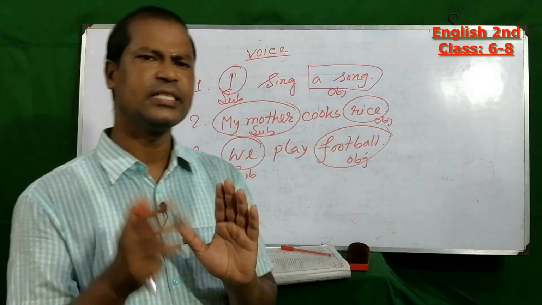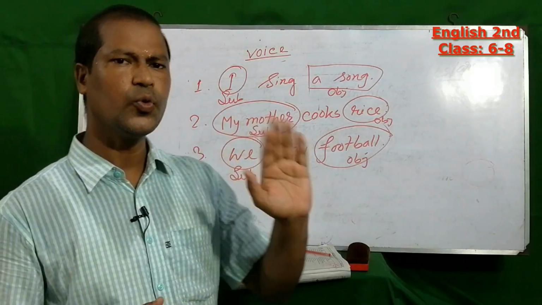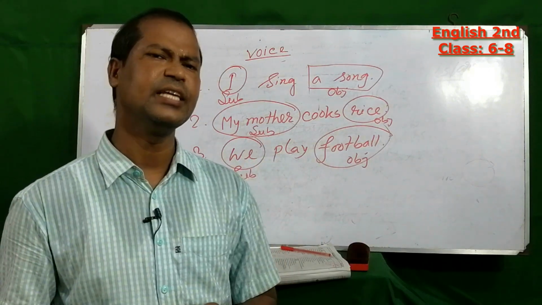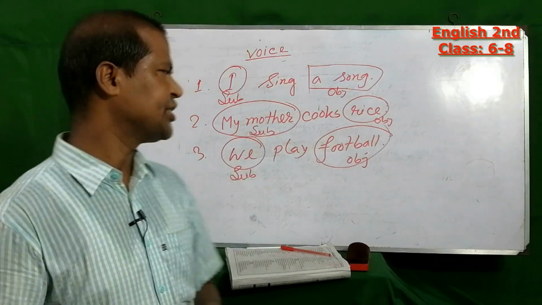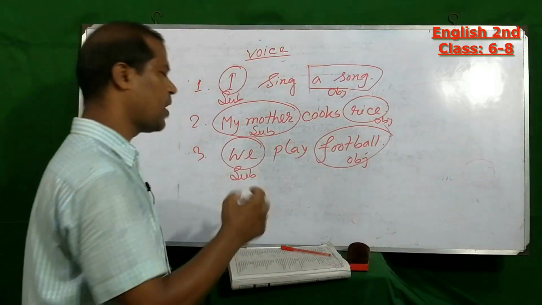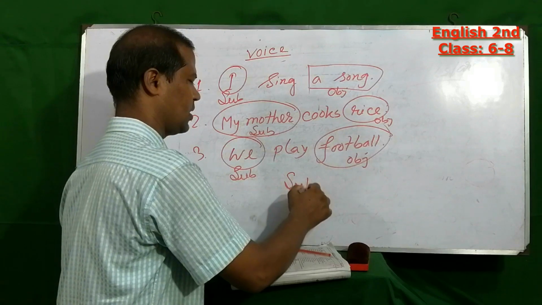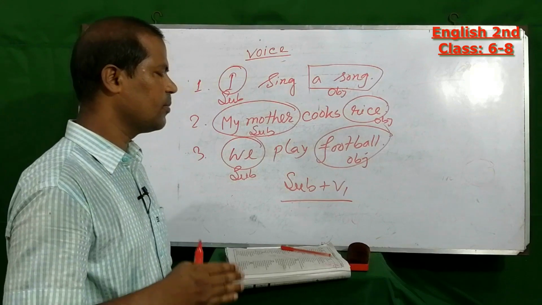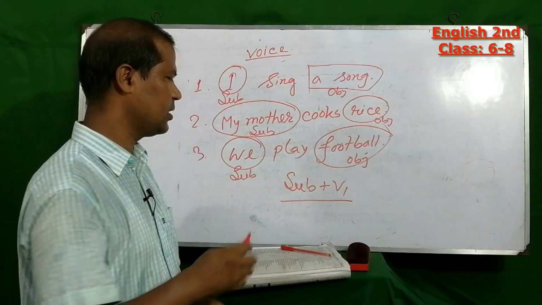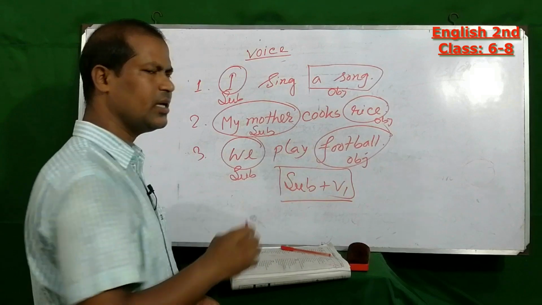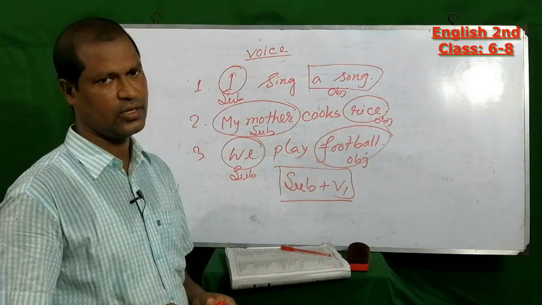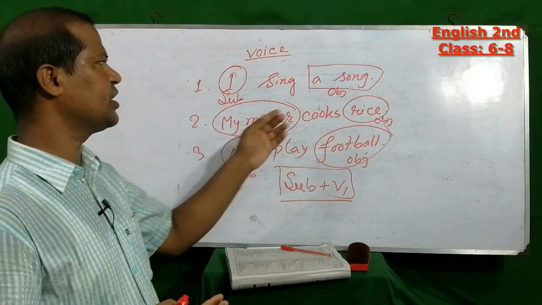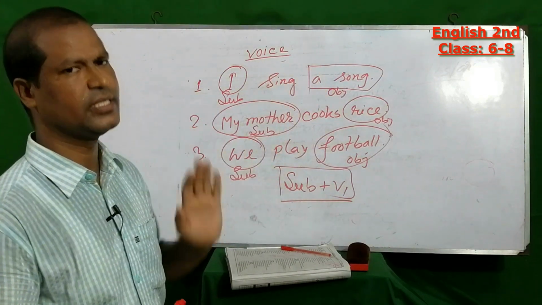When you see in a sentence that after the subject the verb is verb 1, that means the present form of the verb, that sentence will be present indefinite tense. Okay, dear student, here we find out subject, object and tense.